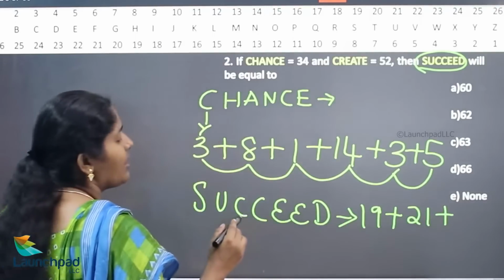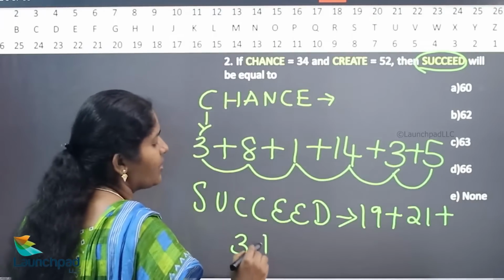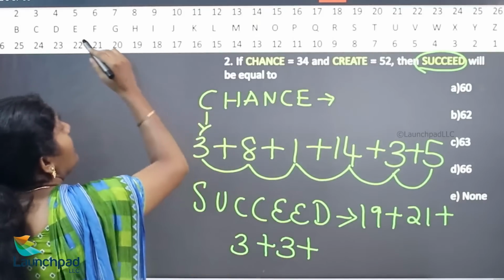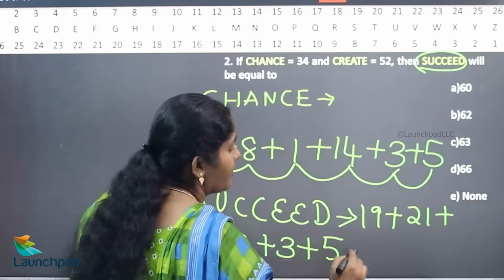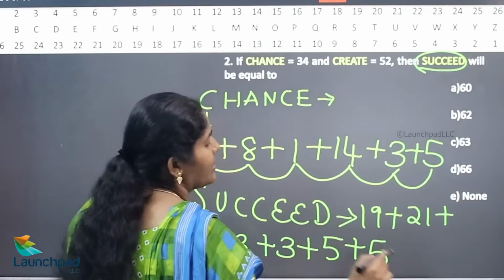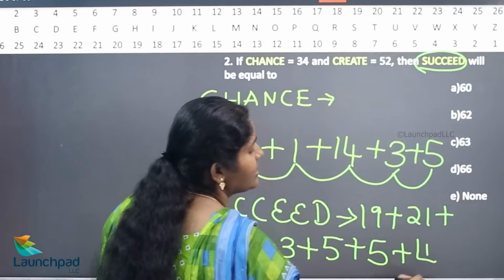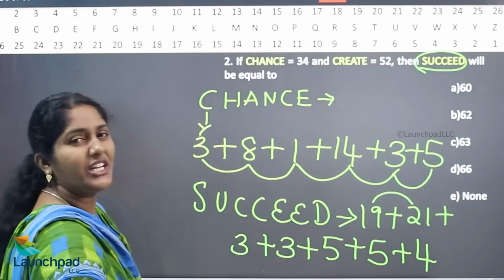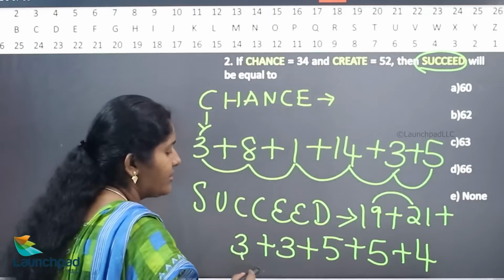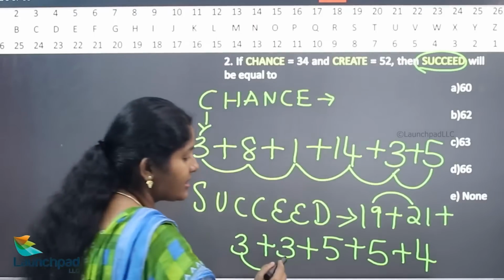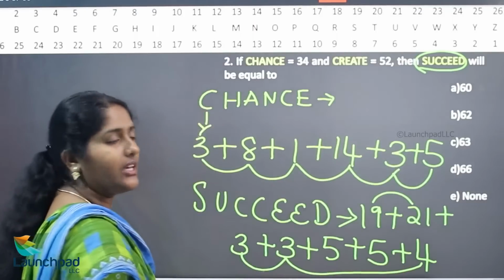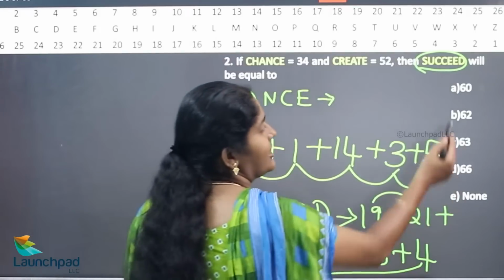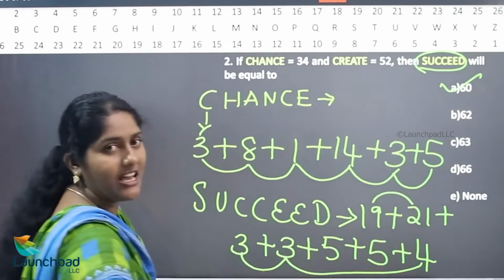The value of C? 3, and again 3. The value of E is 5, again 5, and the value of D is 4. Now 19 plus 21 is 40, 43, 46, 46 plus 4 is 50, 55, 60. Hence your answer is 60. Option A is the correct answer.